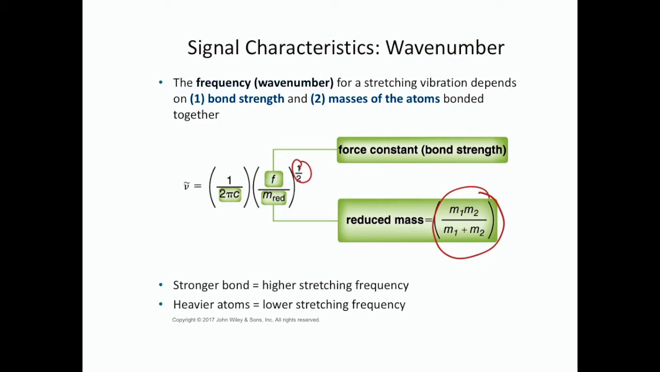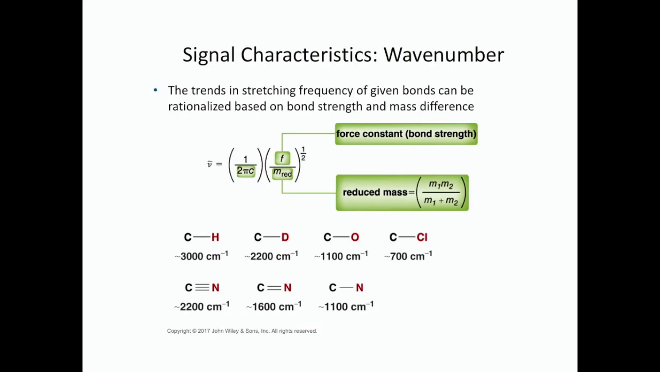So from this, we know that since F is in the numerator, the higher the force constant, the greater the bond strength, the higher the wave number, or the higher the stretching frequency. However, if this number gets bigger, because we have heavier atoms, since that's in the denominator, this number will get smaller. Let's check to make sure that the equation matches observation.